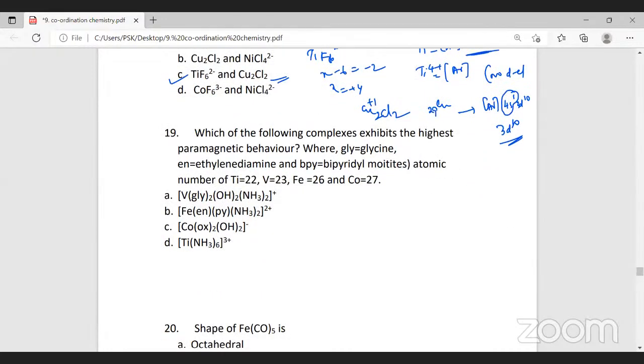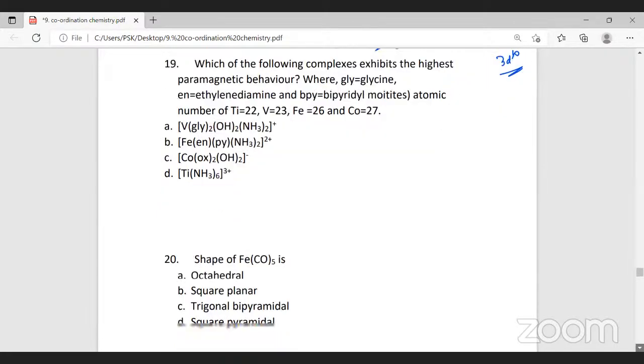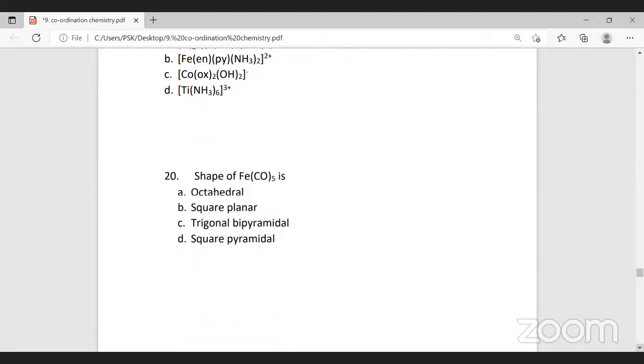All right. The next question: which of the following complexes exhibits the highest paramagnetic behavior, where GLY is glycine, EN is ethylenediamine, BPY is bipyridyl moieties, right? This question requires a complete explanation, because I should explain what type of ligand glycine is, what type of ligand pyridine is, all that. It takes time. So the 19th question, we're going to do in the next class.